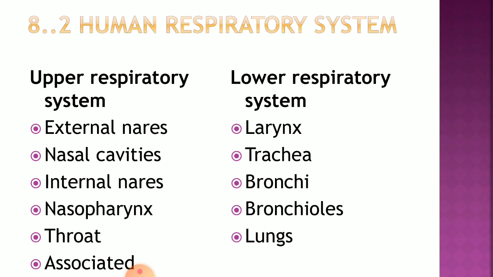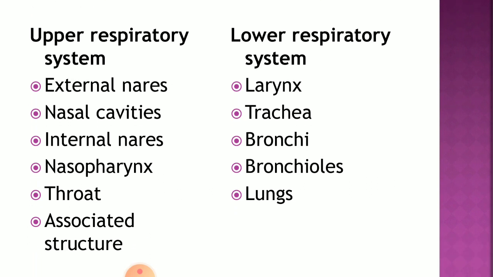So basically there are two classifications: the upper respiratory system and the lower respiratory system. What does the upper respiratory system include? It includes the external nares, nasal cavities, internal nares, nasopharynx, throat and associated structures.